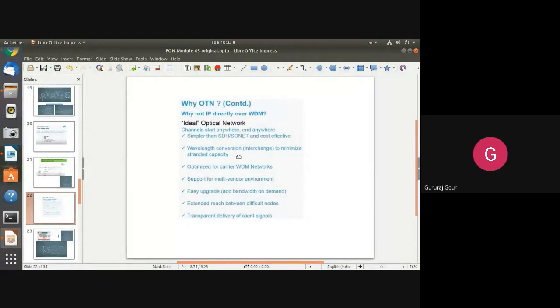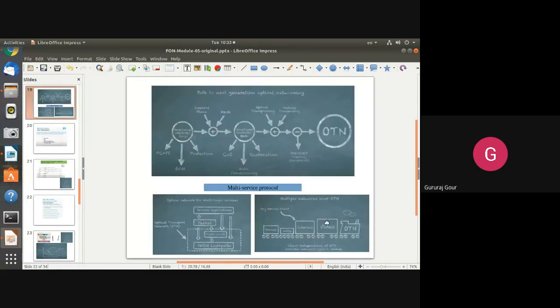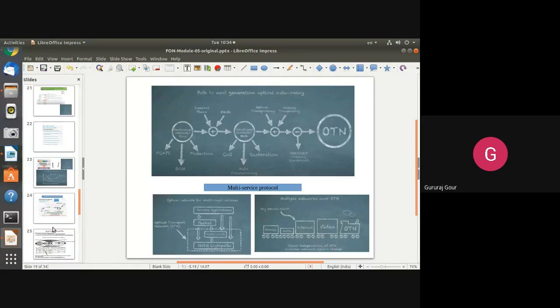It allows wavelength conversion to minimize the stranded capacity. It optimizes the carrier WDM networks. It supports a multi-vendor environment, and different services it can provide. Like that, you can see here, it is going to provide multiple network implementations over this OTN based on the client dependency. So whatever they can tell, you are able to implement it. Means you are totally going to be independent of the client.